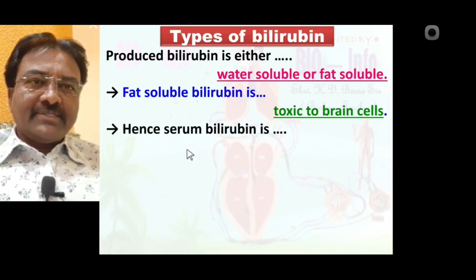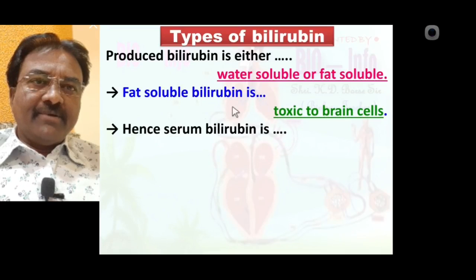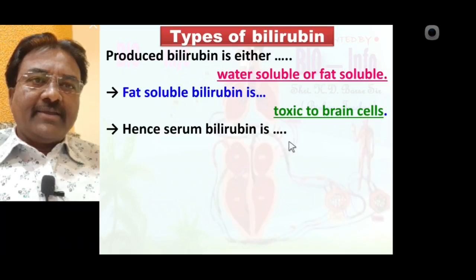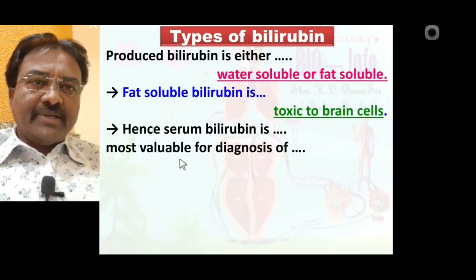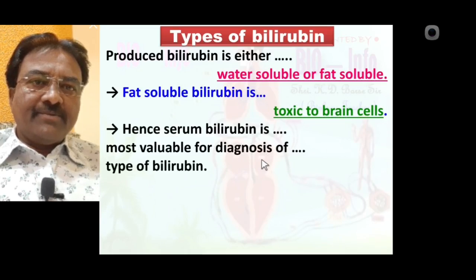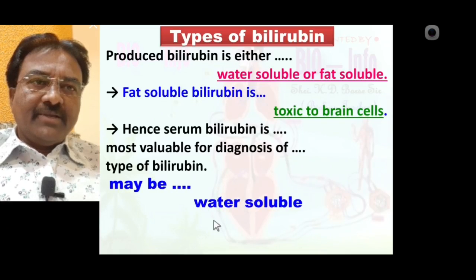Therefore serum bilirubin, meaning the blood containing bilirubin, is most valuable for diagnosing which type of bilirubin it is, water soluble or fat soluble.